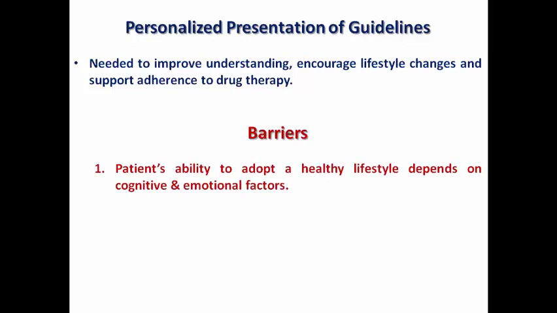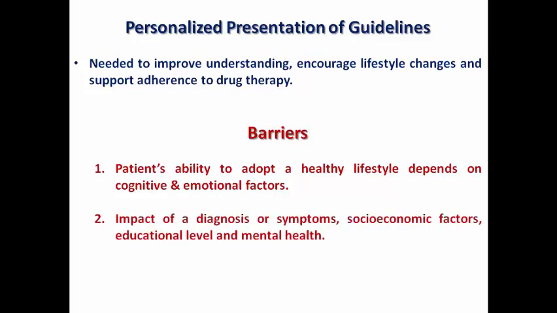First of all, some patients may have an impaired ability to adopt a healthy lifestyle, depending on cognitive and emotional factors. Also, there are factors like the impact of the diagnosis, the impact of symptoms, socioeconomic factors, educational level, and mental and psychological health, which may affect patient compliance and impact his motivation to start lifestyle changes.